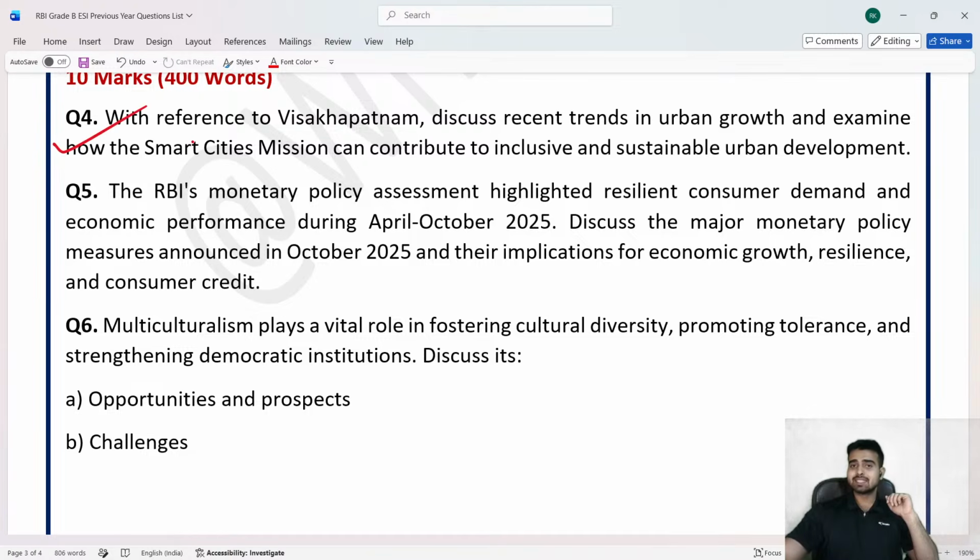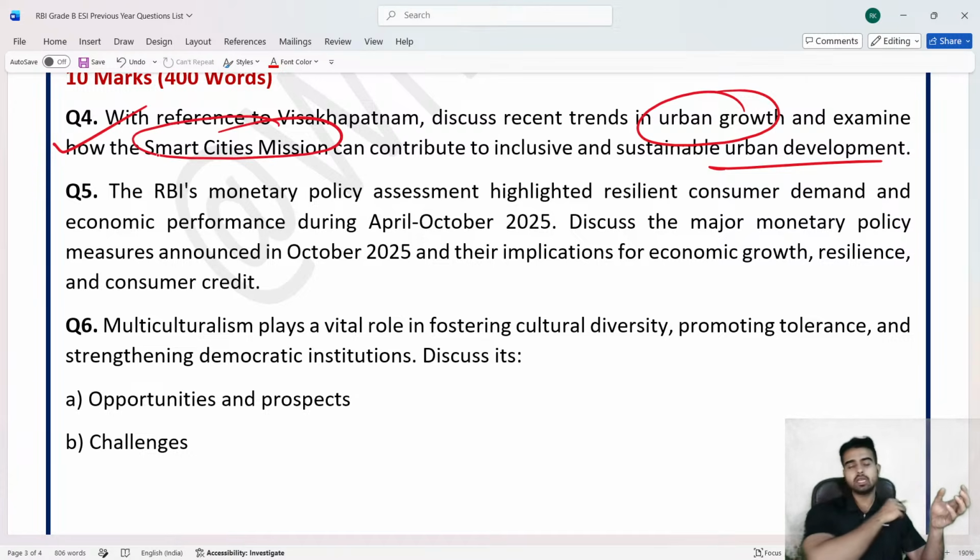With reference to Visakhapatnam, discuss recent trends in urban growth. यहाँ पे जो क्वेश्चन था वो था अर्बन डेवलपमेंट एंड अर्बनाइजेशन के बारे में, और फिर स्मार्ट सिटीज मिशन के बारे में भी बात की गई थी, because I think in the year 2025 Smart City Mission must have covered the 10 or 15 years, some kind of anniversary was there, that's why they asked the question. So urban development, urbanization, again it is a topic of social structure.